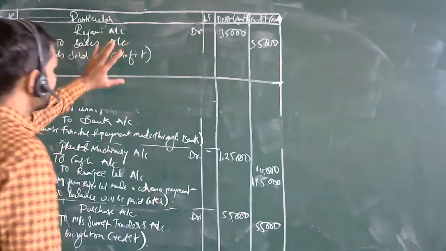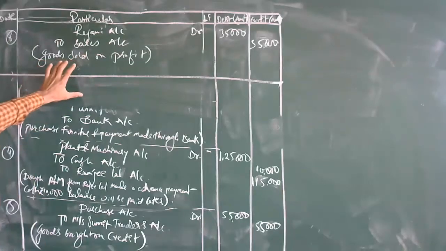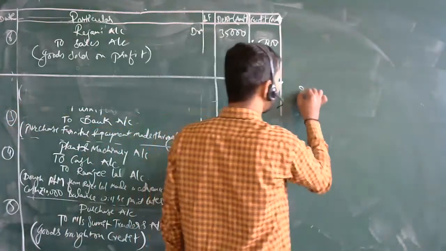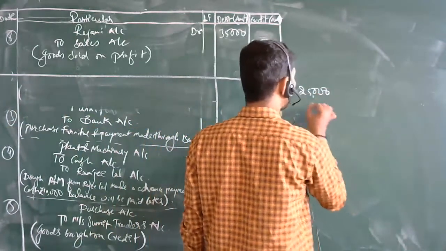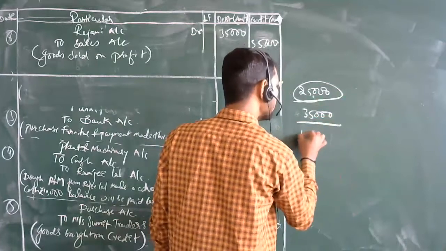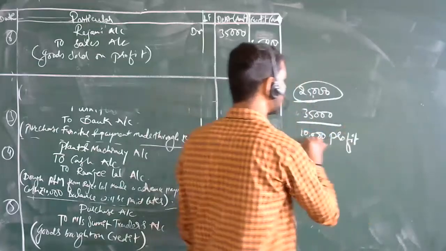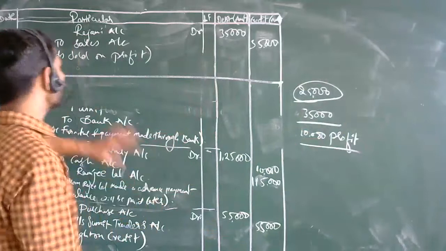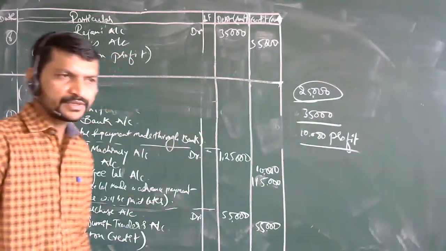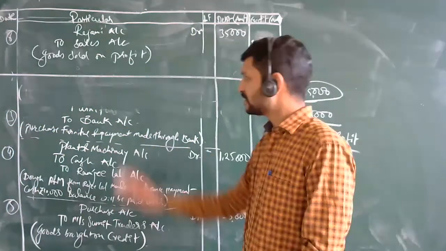See, whatever things we have seen till now, we have seen the problem here. In the last narration we say goods sold on profit. Why? Because the cost of goods was 25,000 and what you have received is 35,000. So you have 10,000 of profit here. So you can show in the narration that goods sold on profit. That's it. This was the problem, the question we had.